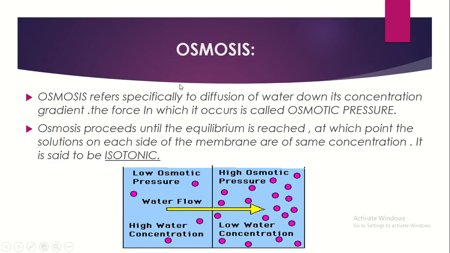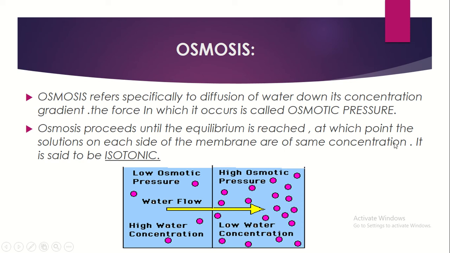Next is osmosis. Osmosis refers specifically to the diffusion of water down its concentration gradient. The force with which it occurs is called osmotic pressure. So in osmosis, the diffusion of water occurs from higher concentration to lower concentration, and the pressure maintained is called the osmotic pressure. In osmosis only the diffusion of water takes place. Osmosis proceeds until equilibrium is reached.